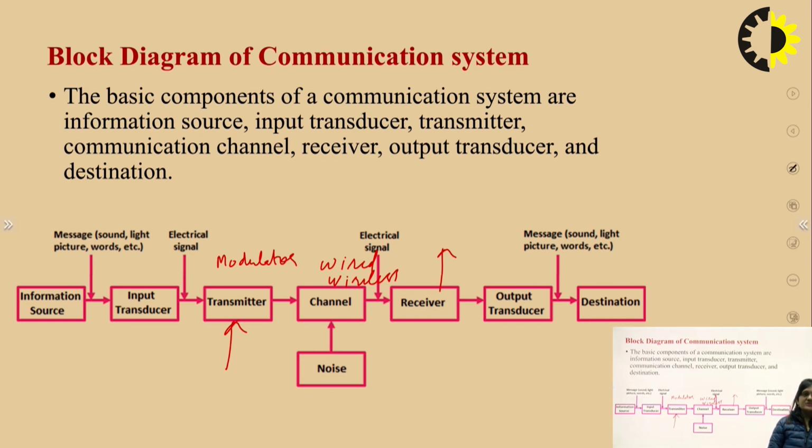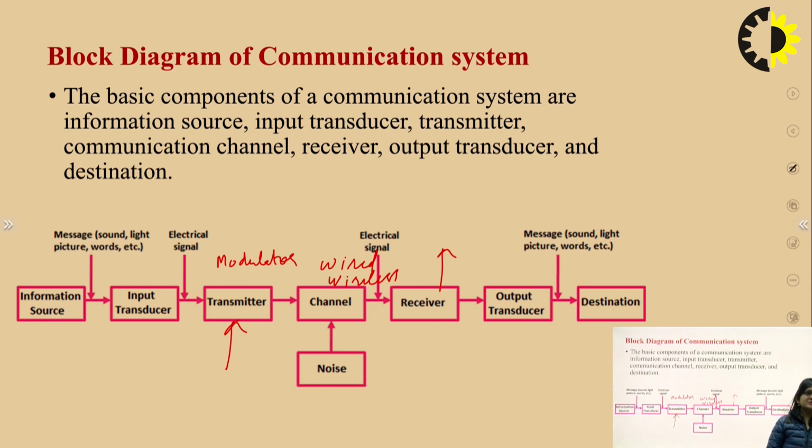Like a microphone converts the sound signal into electrical energy, and that electrical signal can be transmitted to another place. At the destination, the output transducer will be there, that is the loudspeaker, and that loudspeaker will convert the electrical signal again into the sound signal, and we can hear the voice also. So the message has been transmitted from this place, and it has been received at the destination. This is the block diagram of the communication system. We can transmit any kind of message from one place to another by using this system.